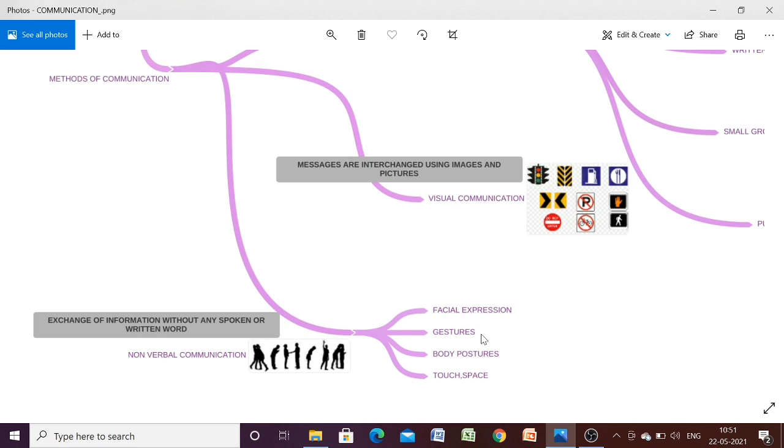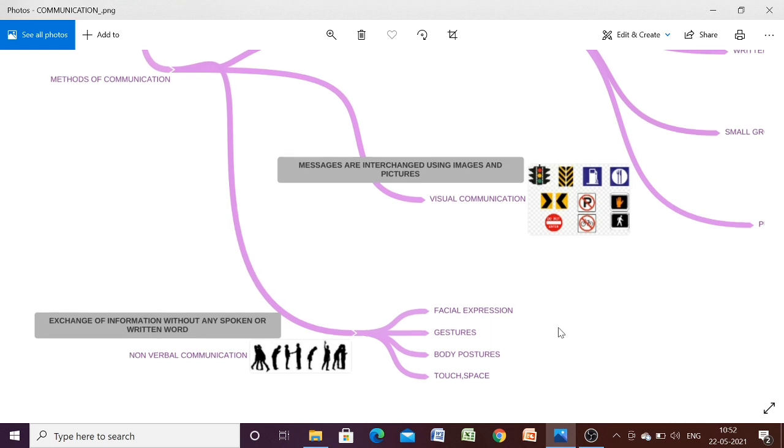Our expressions show different feelings such as happiness, sadness. Similarly, our postures also show whether we are confident or not. For example, a straight body posture shows confidence. Similarly, gestures include body movements that express an idea or meaning. For example, raising a hand in class to ask a question. Okay, so this is a gesture, and if you are biting your nails when you are nervous, then again it is communicating something. So these are the examples of non-verbal communication.